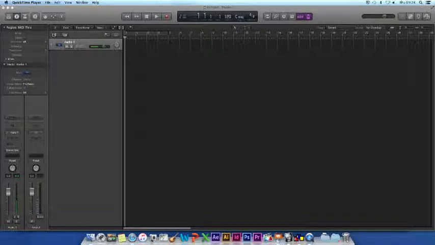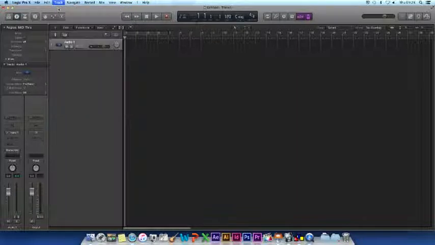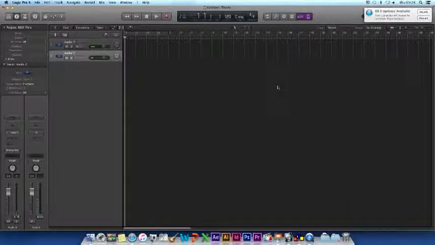To add a new audio track, you can simply go to the Track tab on the top of Logic and click on New Tracks. Then you can select Audio, top middle. Enter how many copies of that particular type of track you would like to create, then hit the Create button to add them to your project.